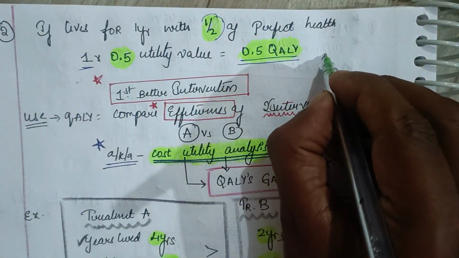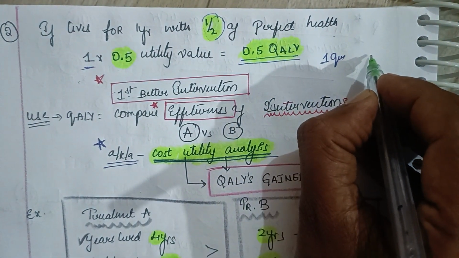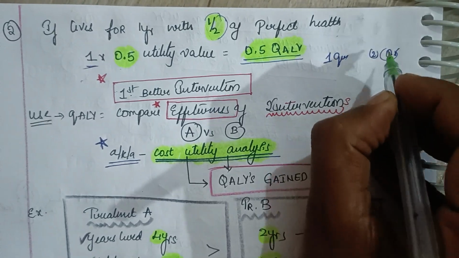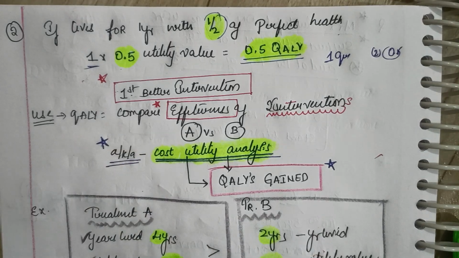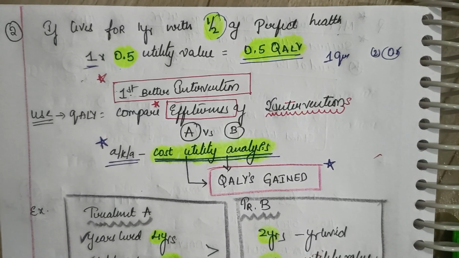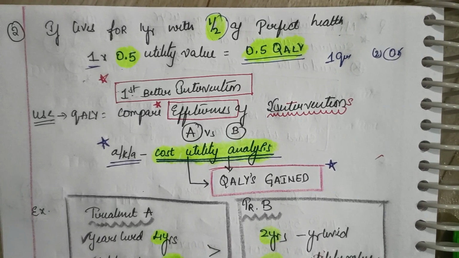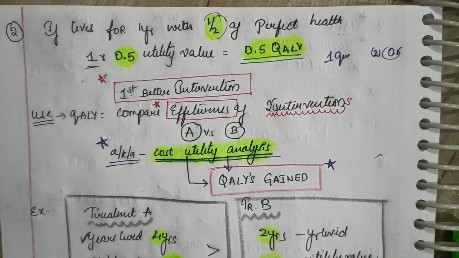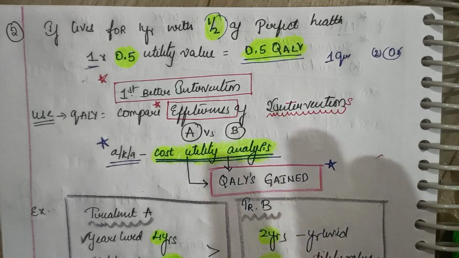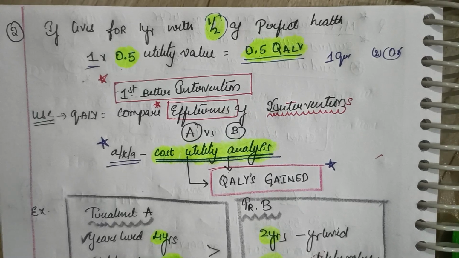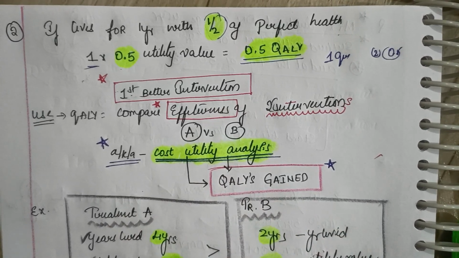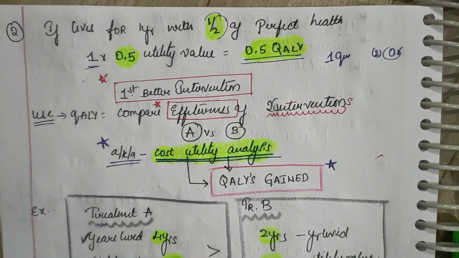The first person has got 1 Qaly, and the second person with half of perfect health has got 0.5 Qaly, so you need to understand the first person has got a better intervention. Now what is the use of this Qaly? It compares the effectiveness of two interventions, like intervention A versus B. It's also called cost utility analysis.